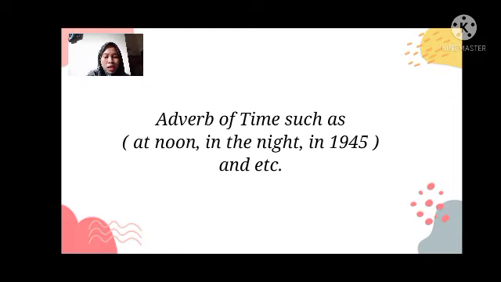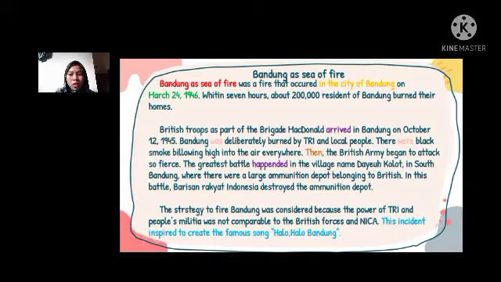Okay class, the last is adverb of time, such as at noon, in the night, in 1945. Okay, let's see the text. We can find the adverb of time in the text in the green color, such as March 24, 1946. Okay class, did you get and understand the language features of recount text?